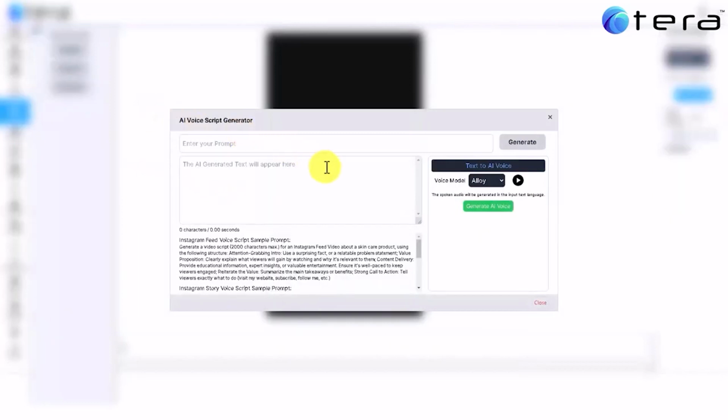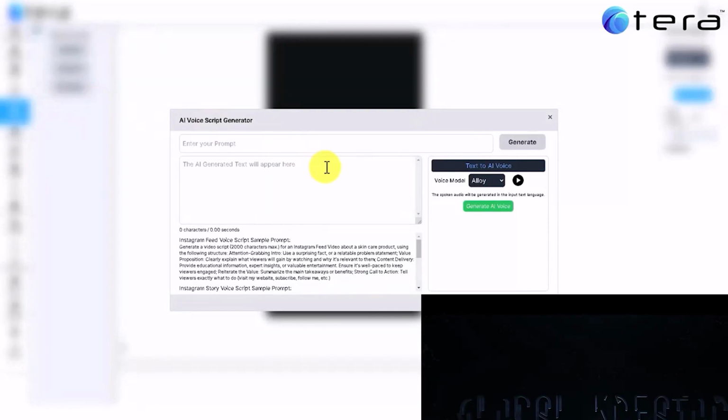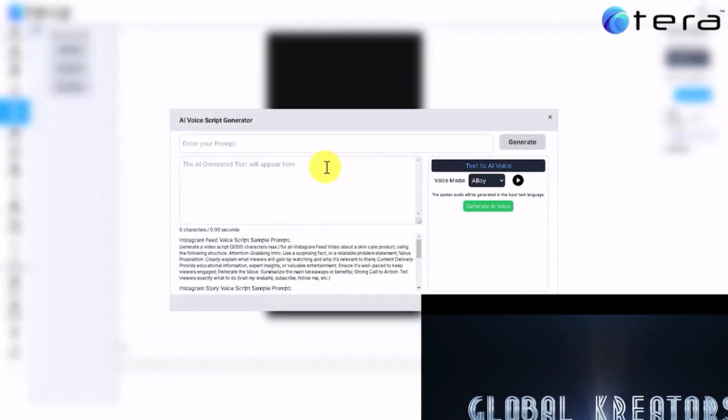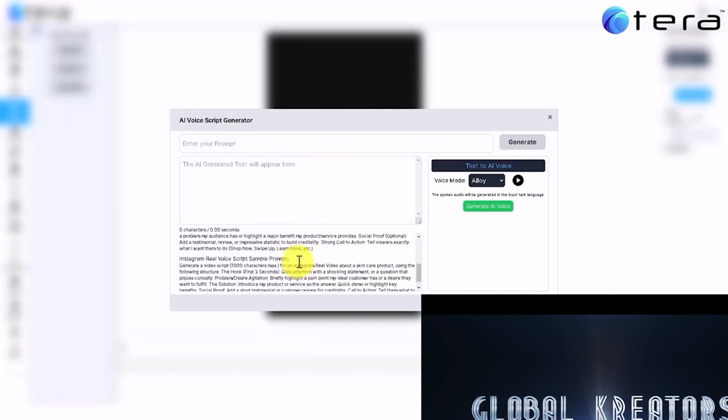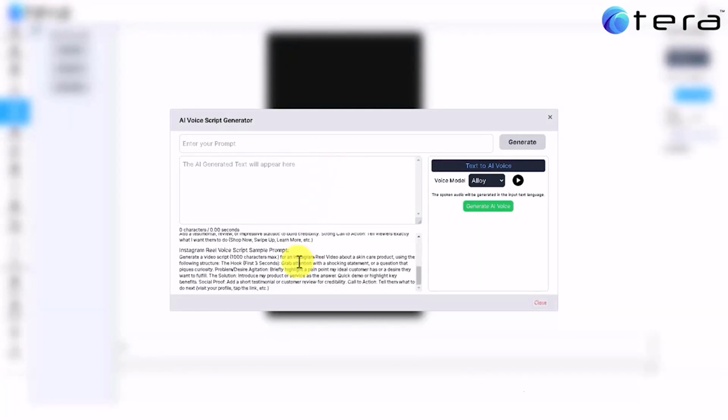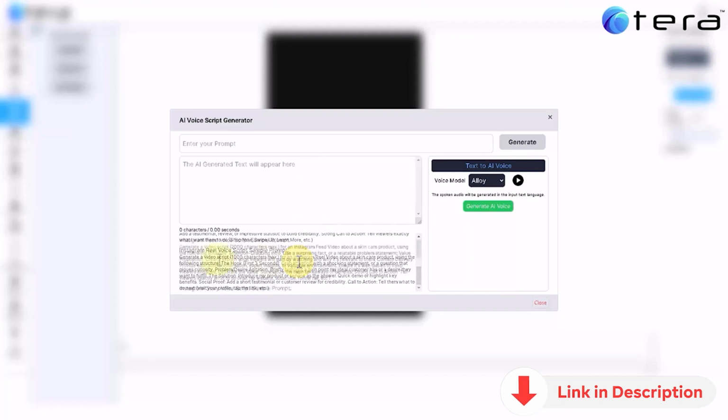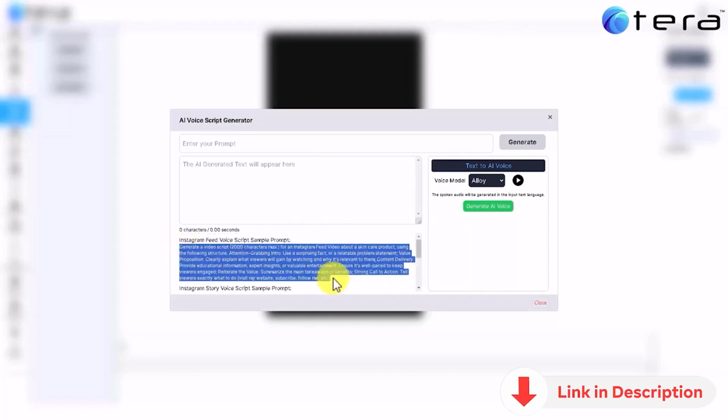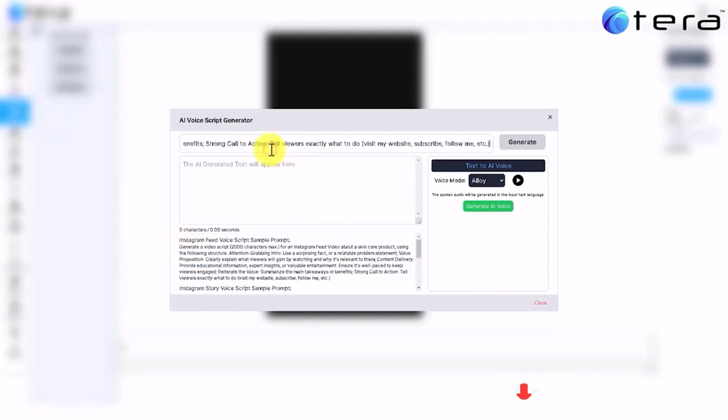This is an AI voice script generator, and the way you are able to use it is by using the same language used for all AI tools, and that is with the power of prompts. We have made it easy for you and have prepared prompts you can simply copy and paste. These prompts you see here have been crafted to create the feed, story, and reel videos with the highest converting structure. So let's copy the Instagram feed voice script sample prompt and paste it on the prompt text input.